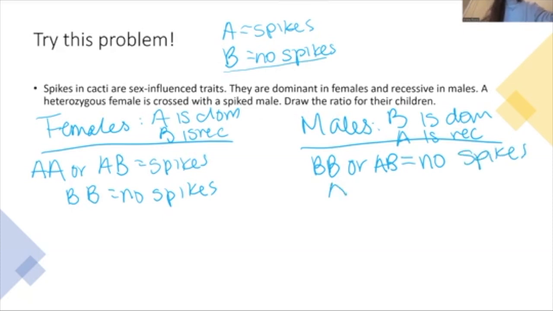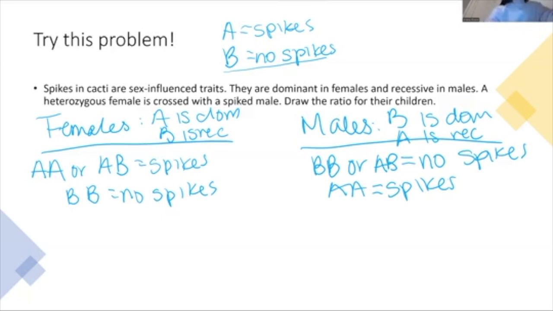AA, this is our recessive, would mean spikes. Okay, so that can be confusing to set up, but once you have that, it'll make the rest of the problem go a little more smoothly. So if you need to pause and take some time to just stare at it and try and figure it out, go ahead and do that, because the rest of the problem won't make as much sense unless you really understand where these come from.